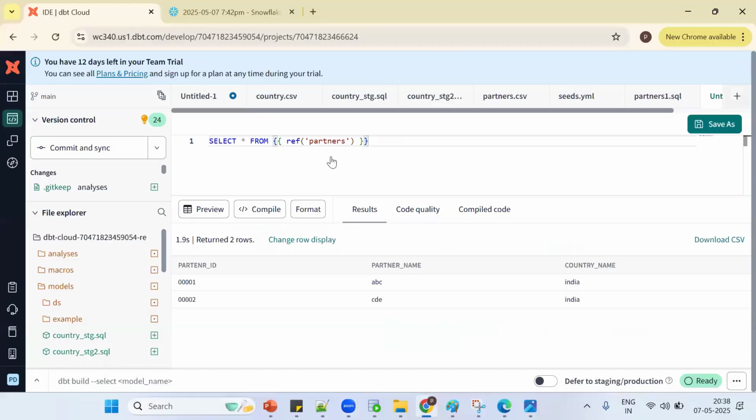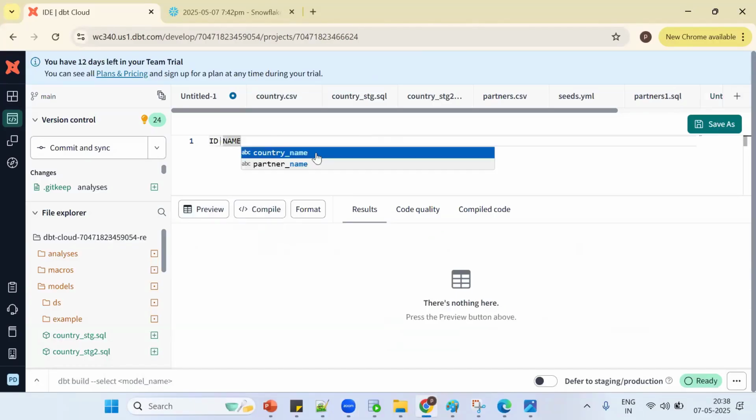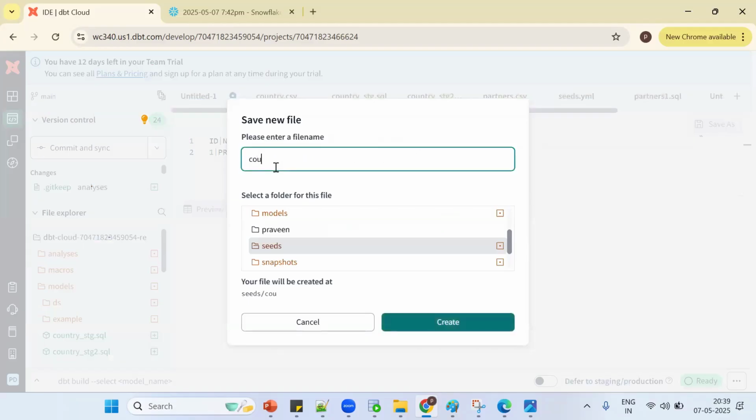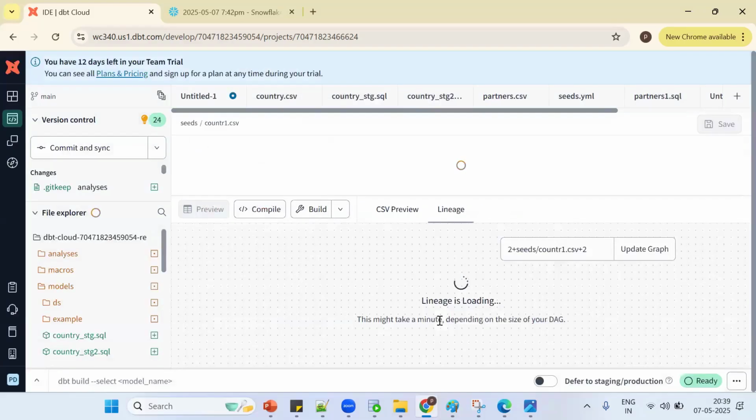This is your task. Suppose like ID, name. Okay, so 1, Praveen. Okay, save it. Now where do I want to save it? Say the seeds folder. Suppose country, something, country1.csv. Don't put PSV, it's a CSV only. So CSV. Now tell me, how will this data get into Snowflake?